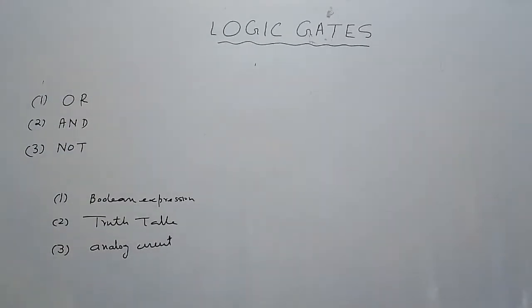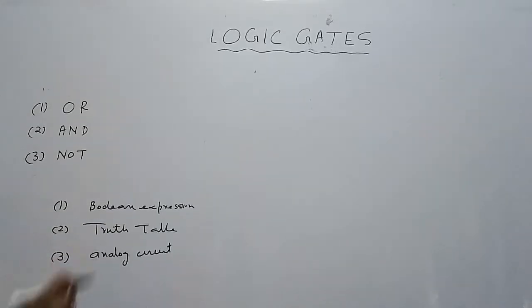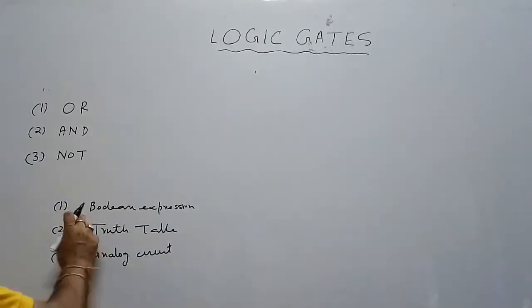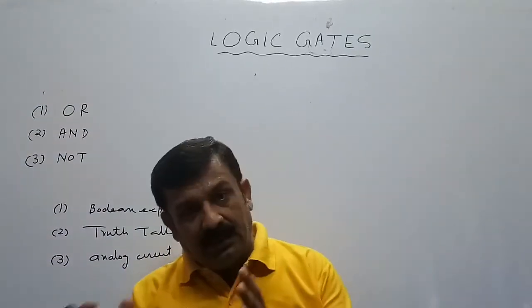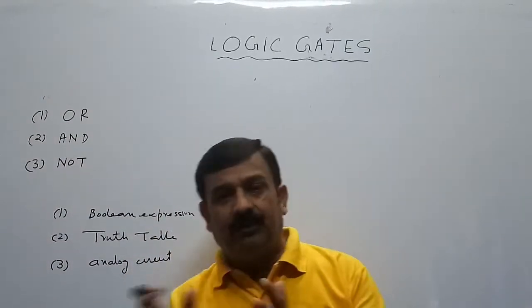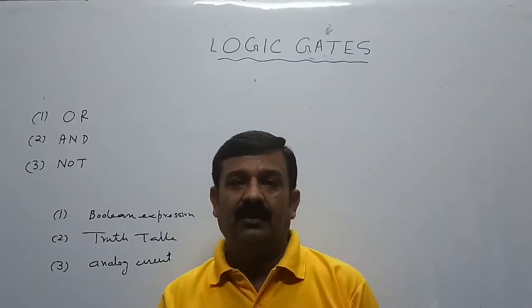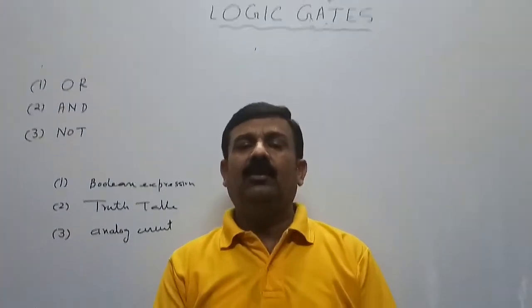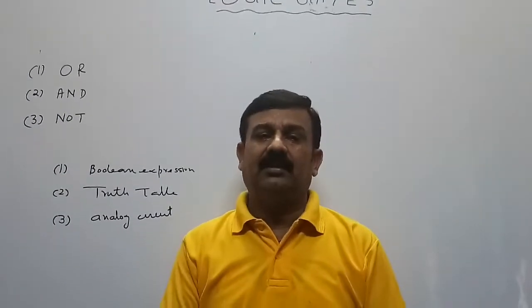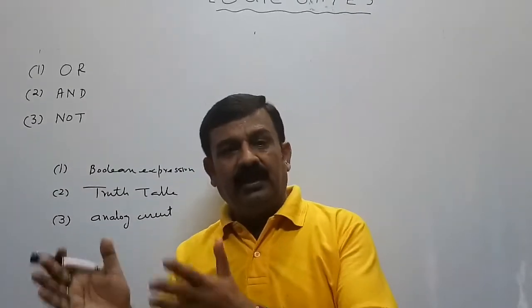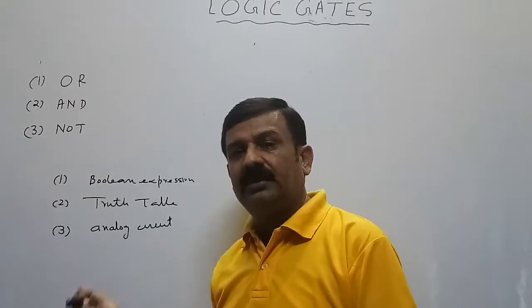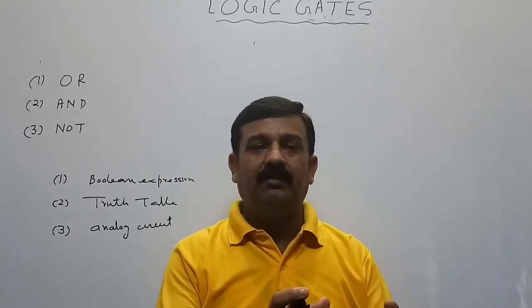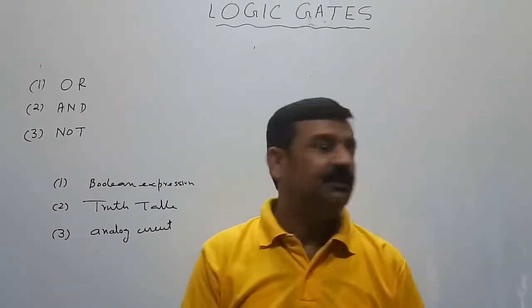What is its Boolean expression? What is its truth table? What is the analog circuit? A Boolean expression is that expression which relates the logical conditions of the input signal and the output signal. A truth table is that table which tells us, when these are the inputs, what the output is. And the analog circuit means how we design it with the help of a bulb and a battery or cell.